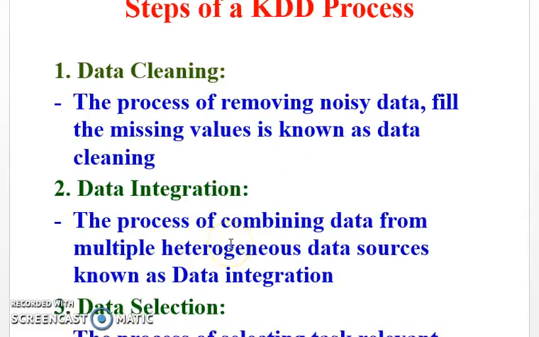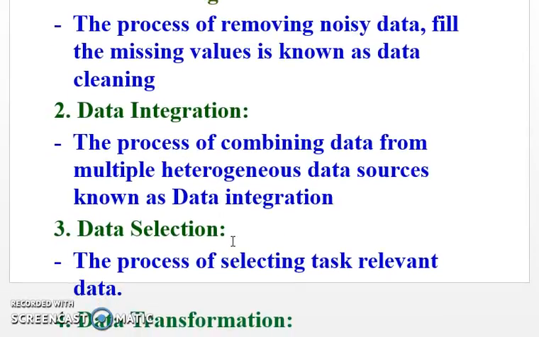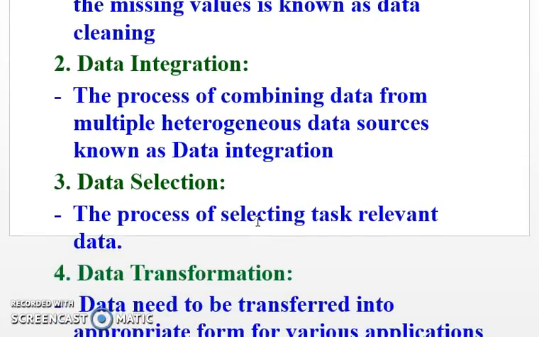What is data integration? The process of combining data from multiple heterogeneous data sources such as flat files, databases, or data warehouses, or any other data sources is known as integration. What is data selection? The third step is data selection. Here we select the most relevant data, that is, task-relevant data. The data relevant to the task we are going to perform is selected.